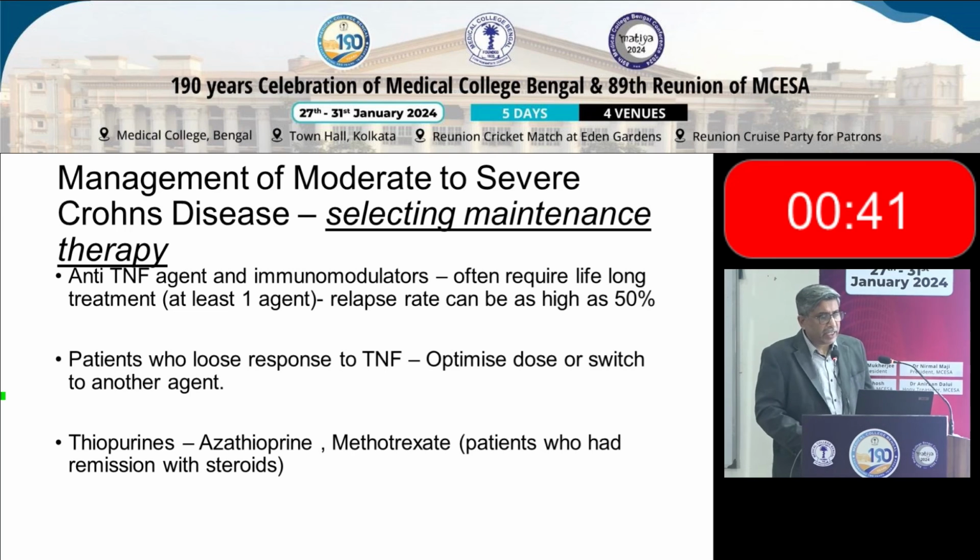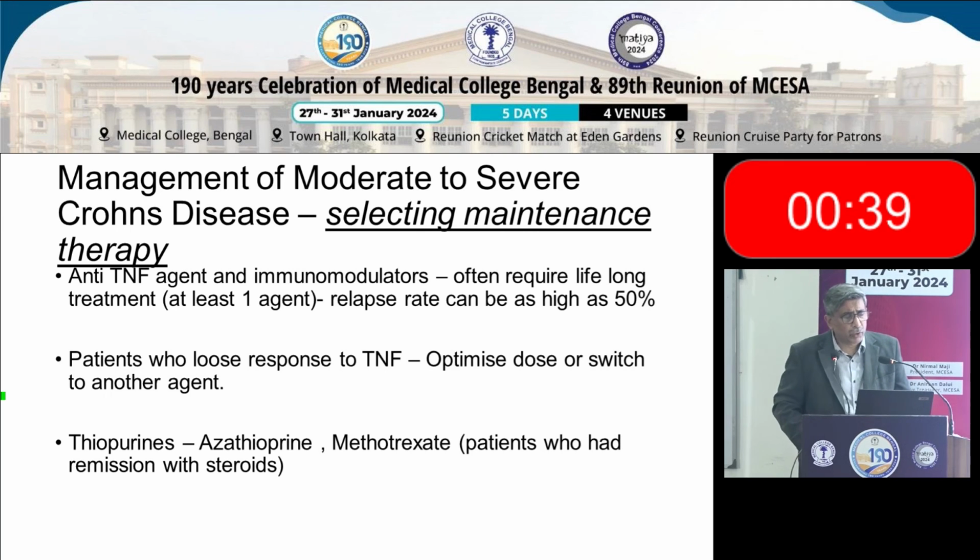And how do we maintain? Very similar, you see, anti-TNF agents and immunomodulators in combination work quite well. If the patients are well controlled, we usually try to switch to only one medication, and they need to continue long term, because if you stop this medication, the relapse rate can be as high as 50%. And patients who lose response to TNF, we switch. We go from one agent to the other, or increase the dose, depending on that. Again, thiopurines, azathioprine, and methotrexate are often required.